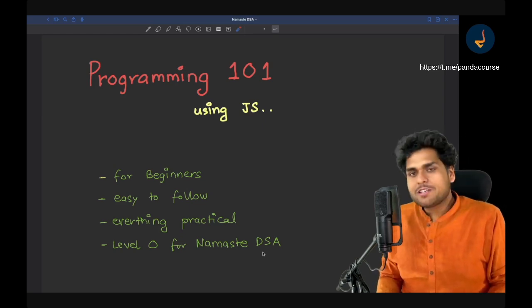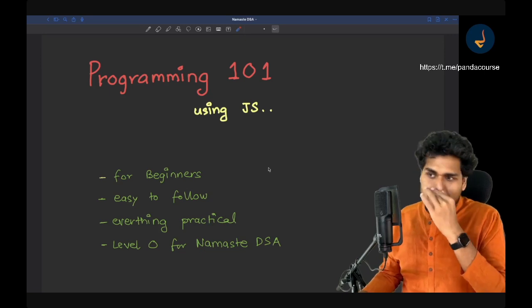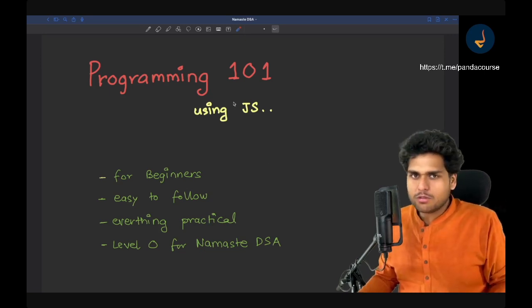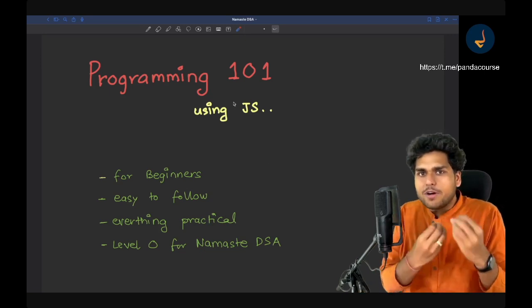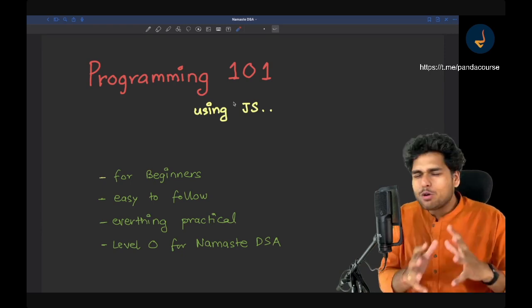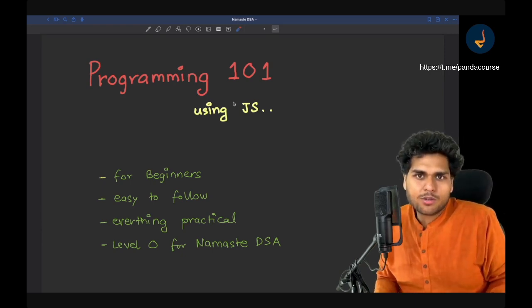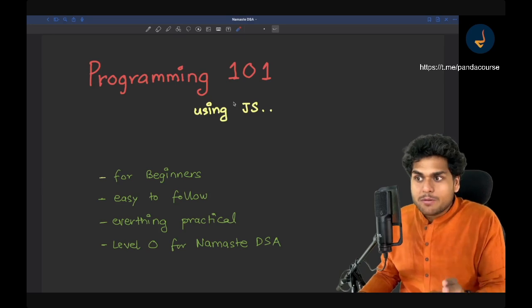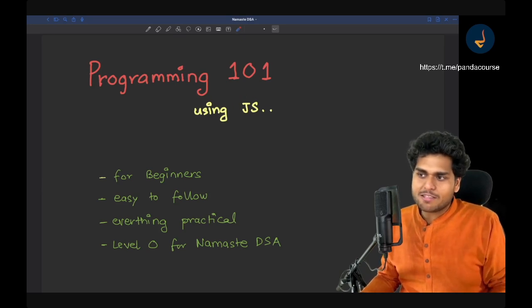And before starting, let me tell you, this is a programming 101, right? It's a very basic tutorial that we are going to talk about, right? We will talk about how you write your first code, how you write if-else conditions, for loops, everything right from basics I'm going to cover in this tutorial, okay? And the programming language that I will be using is JavaScript, okay?